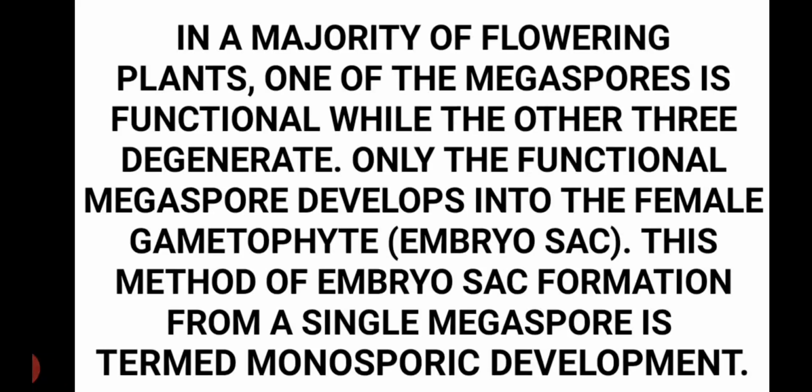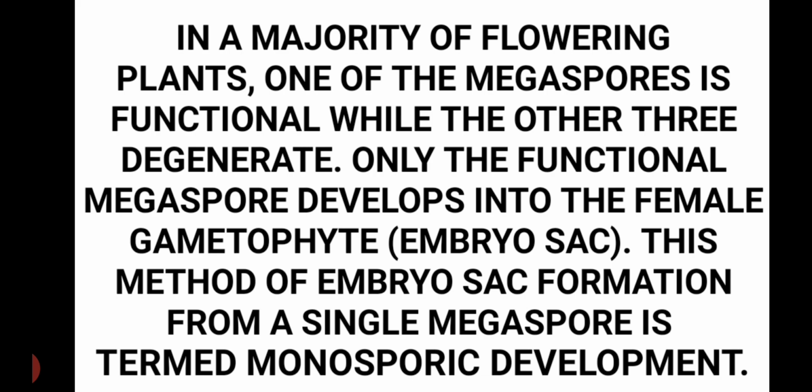Hello everyone, in this video we will learn about the female gametophyte. In the previous class we learned that the megaspore mother cell, after division, produces a megaspore tetrad, and out of this tetrad only one megaspore is functional, while the rest of the three degenerate. Only the functional megaspore will develop into the female gametophyte, which we also call the embryo sac.